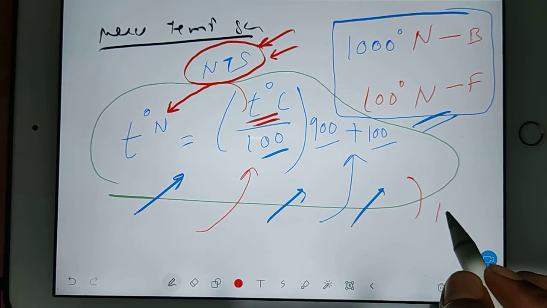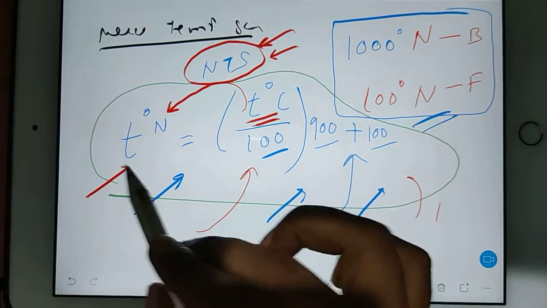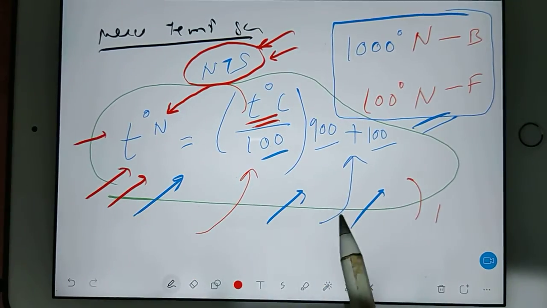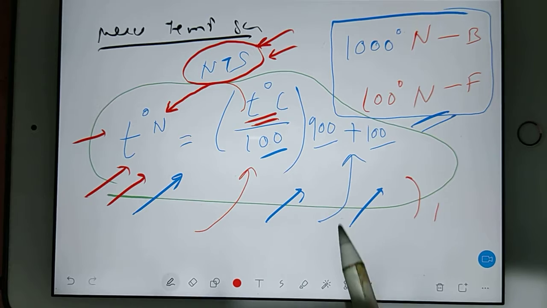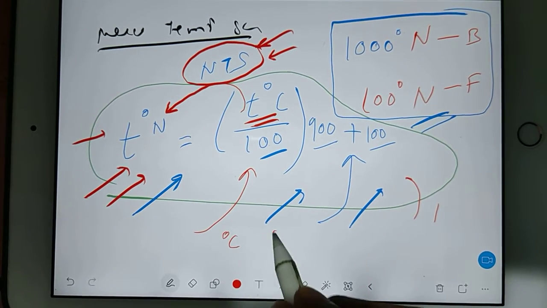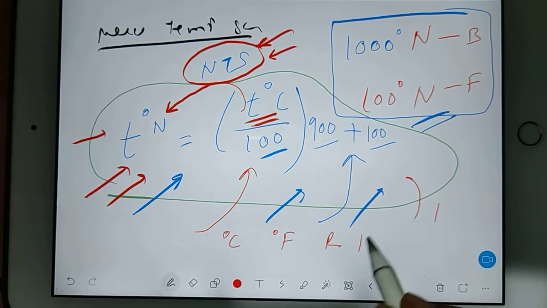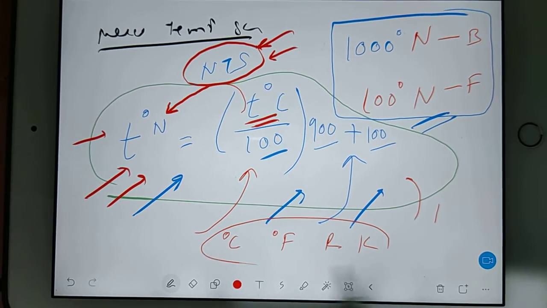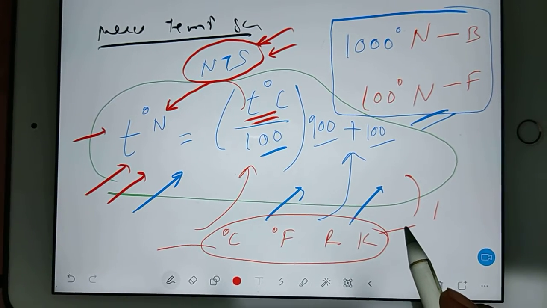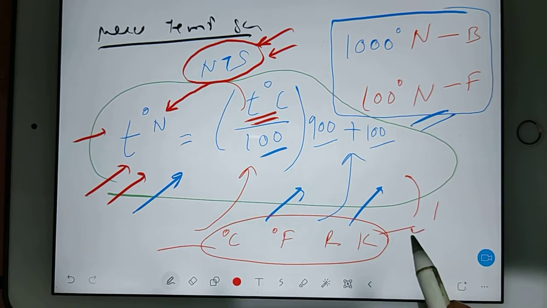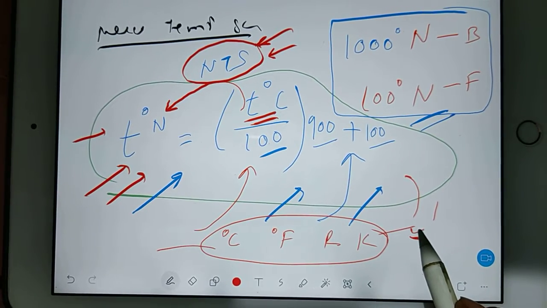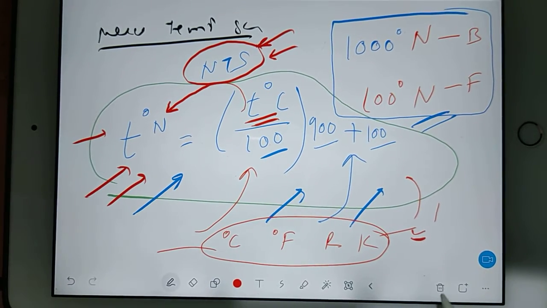Suppose you have any value I can give you and I can ask, but majorly your question will be framed on degree Celsius, degree Fahrenheit, Rankine and Kelvin, and already in the chart I have given you the formulas to convert them, to interchange them. So based on this also we have some basic formulas. Let's solve one small question.